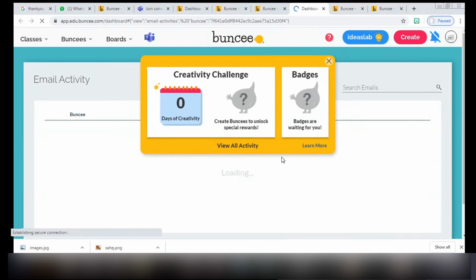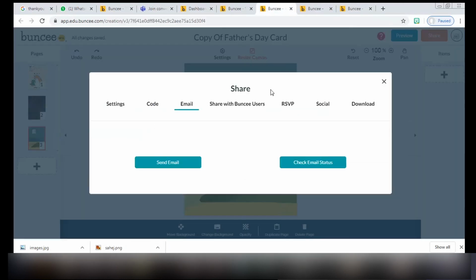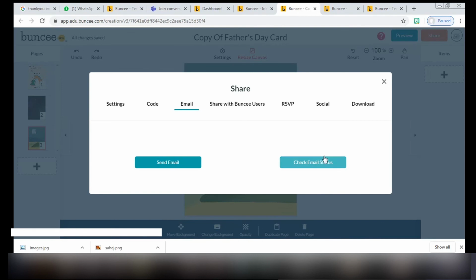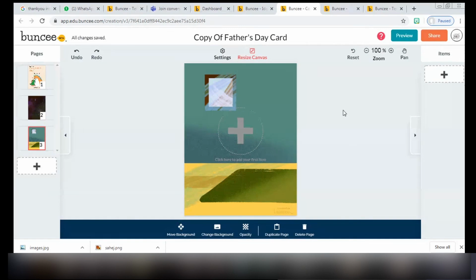Like Sahaj has emailed his holiday homework to his English teacher and science teacher. He has created it on Bunsey only. That shows the status for Sonia ma'am and Namita ma'am and the other teachers to whom he has sent it. This is how you can share the link and mail the PPTs made by you to your respective subject teachers. Any other questions?